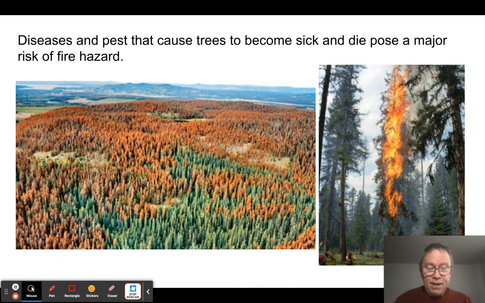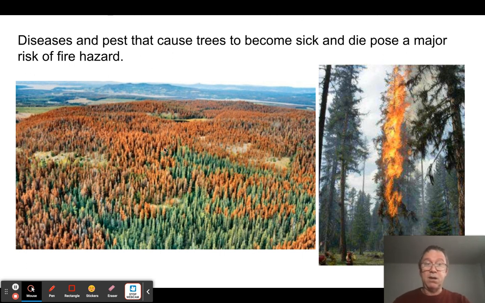We don't want them to burn down, and we also want them to stay healthy. Well, apart from fires, one of the things that makes them unhealthy is diseases, and diseases can be caused by bacteria, fungus, or insect infestation. Insect infestation is terrible, like the pine bark beetle is just terrible. You go to Yellowstone National Park to see miles and miles and miles of dead trees caused by this one invasive beetle species.